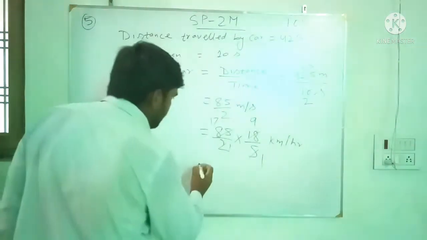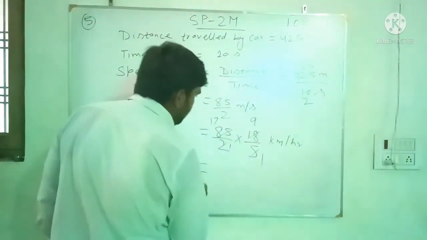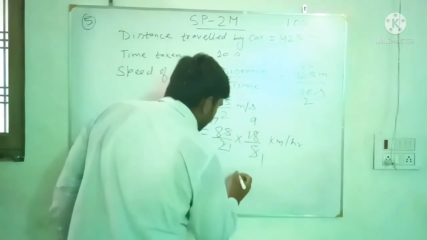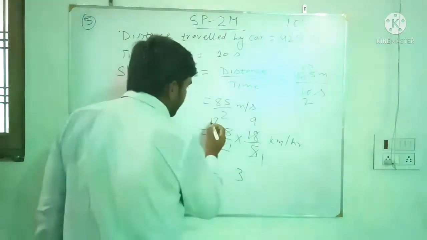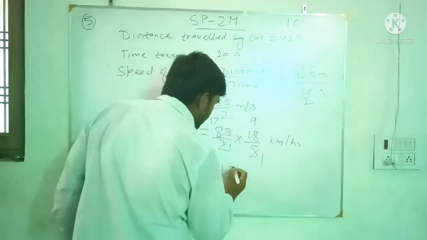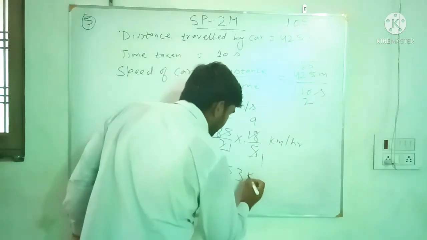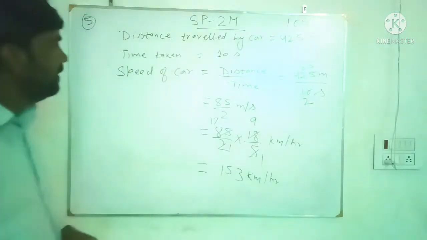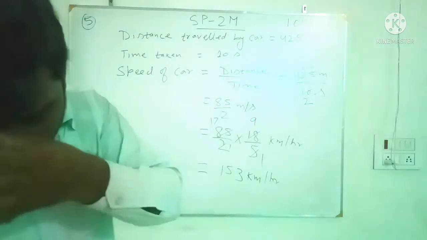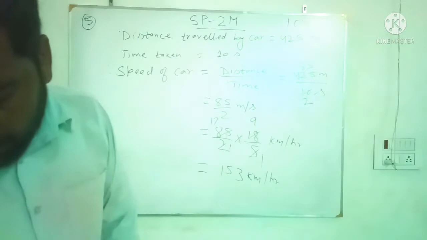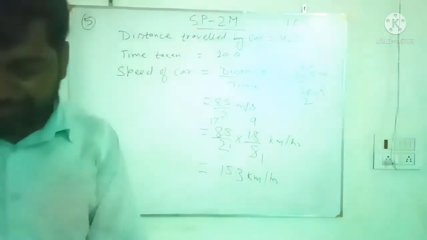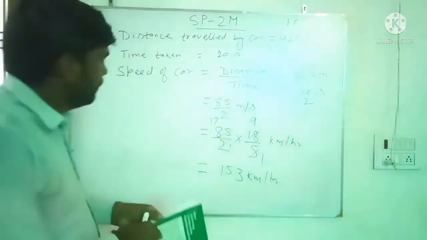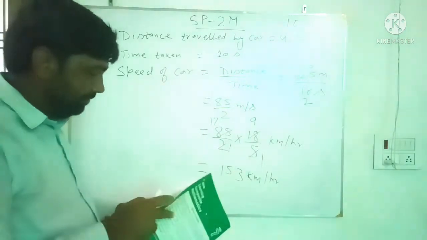Okay. So now the speed will be 9 7s are 63, 3 carry 6, 9 1s are 9, 6 15, 153 kilometer per hour. So the speed of car is 153 kilometer per hour. Okay. Now we move to the question number 6.